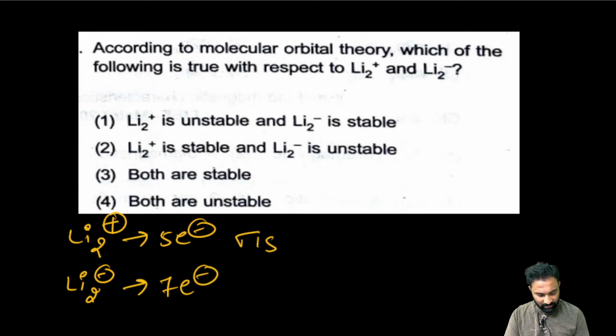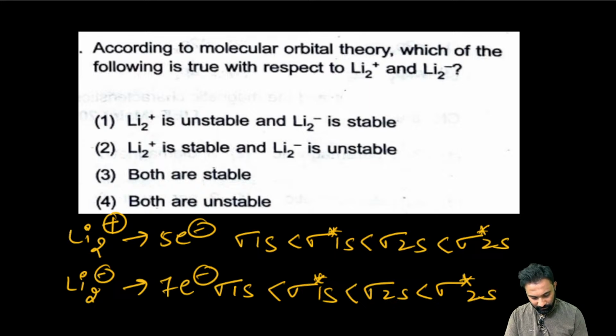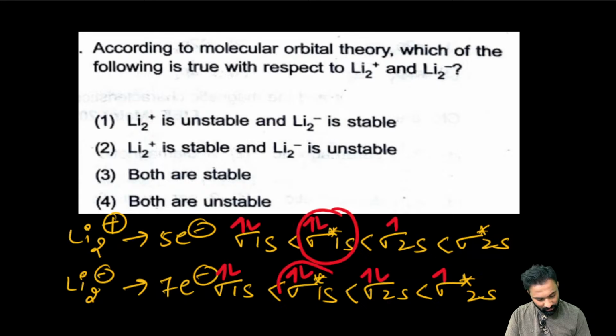Now it is having the sigma 1s, sigma star 1s, next sigma 2s, next sigma star 2s. Here sigma 1s, sigma star 1s, next sigma 2s, here the sigma star 2s. Now you can see here 5 electrons, right? 1 2 3 4 5. Now here 1 2 3 4 5 6 7. Clear? Now here you can see the anti-bonding electrons are 2. Here the anti-bonding electrons are 3. Clear?